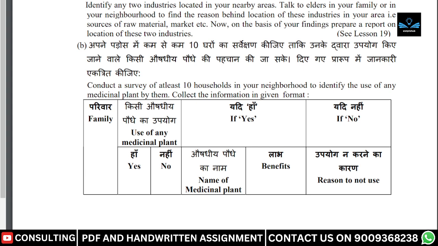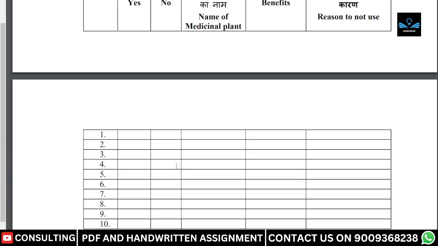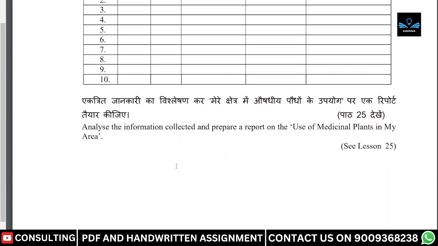Question number 6b: Conduct a survey of at least 10 households in your neighborhood to identify the use of any medicinal plant by them. Collect the information in the given format. Here is the information given in this table. We have to analyze the information collected and prepare a report on the use of medicinal plants in my area. This question is taken from lesson 25, and we have to prepare on this topic.